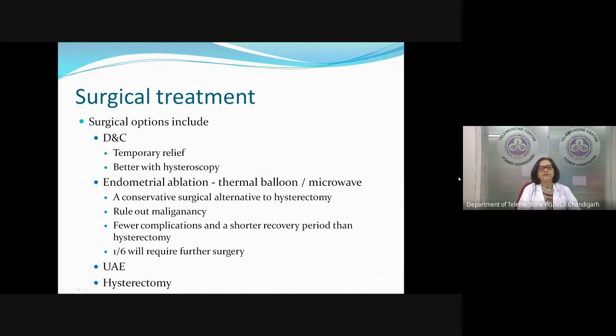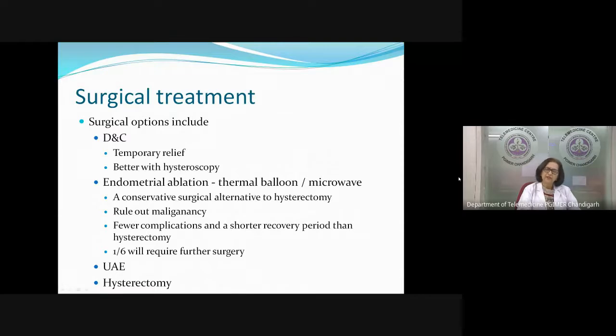Endometrial ablation with a thermal balloon or a microwave, we have used it here and it is a relatively good option. It is a conservative surgical alternative to hysterectomy, but you have to rule out malignancy before you do this treatment. So we are talking of this only after we have done the endometrial biopsy and the malignancy is ruled out. There are not many complications, a very short recovery period, and it is an OPD procedure. It is much less morbid than hysterectomy, but the problem tends to recur and almost 20% of the patients will further require hysterectomy.